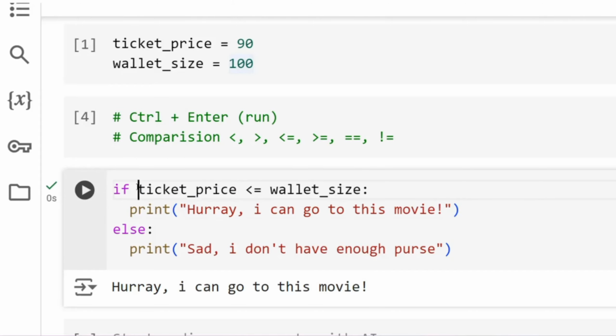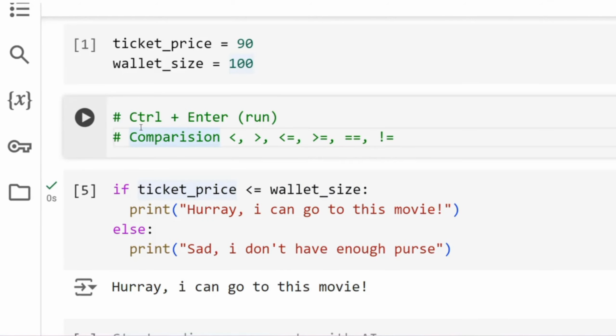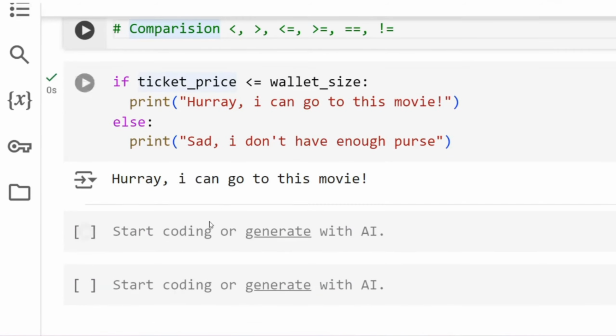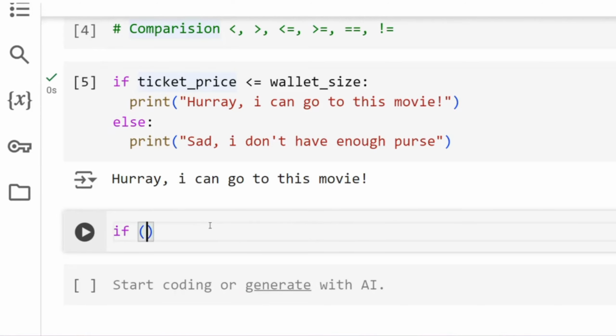Now, I'll just write some skeleton code as well so that you understand this. So you write an if and then you compare, right? And then you have to put a colon symbol. So every time you write an if, it has to end with a colon symbol, right? Sometimes this compare is also called a condition, right? So I'm using condition here, okay? If and then your condition, then close your condition with a colon, then click on enter.